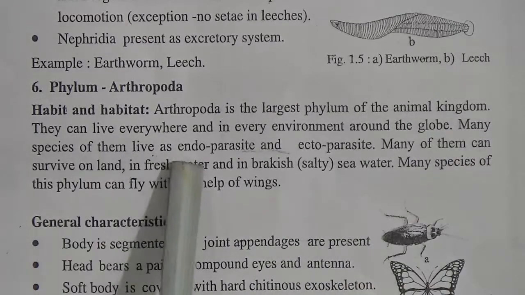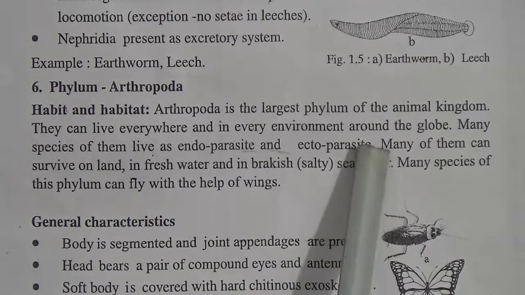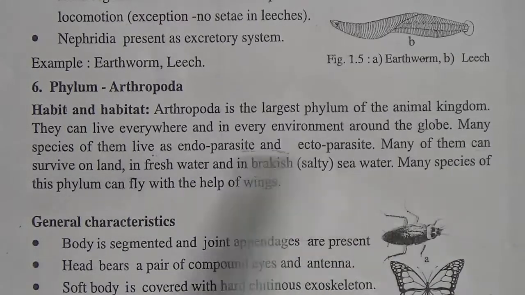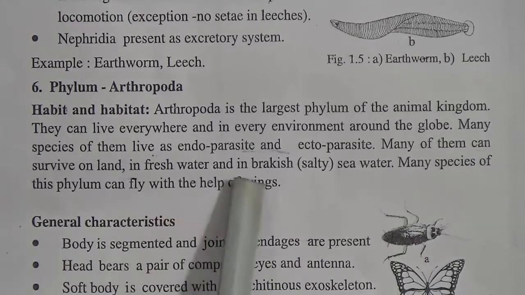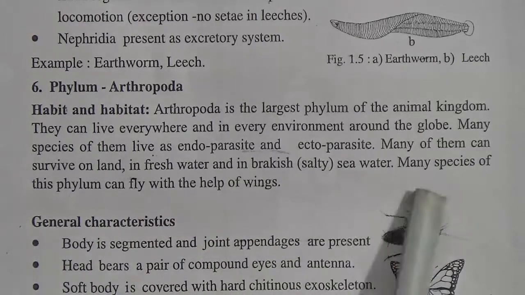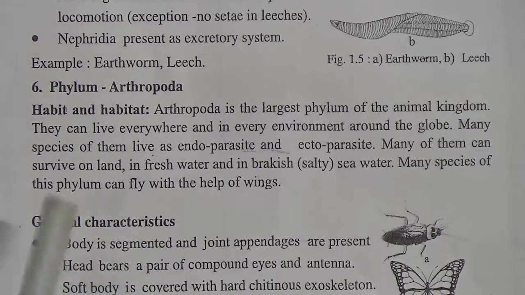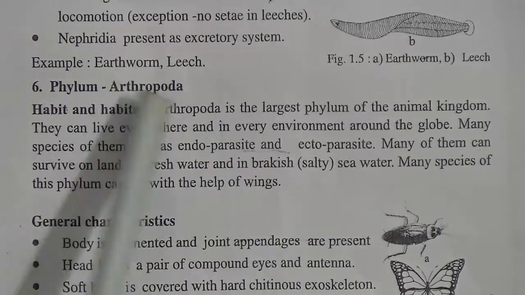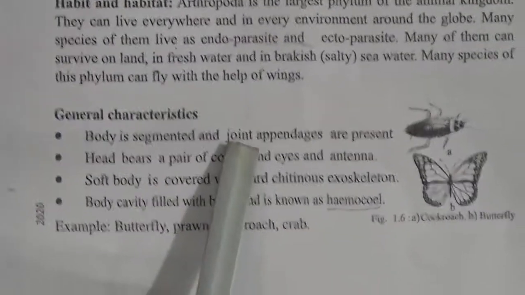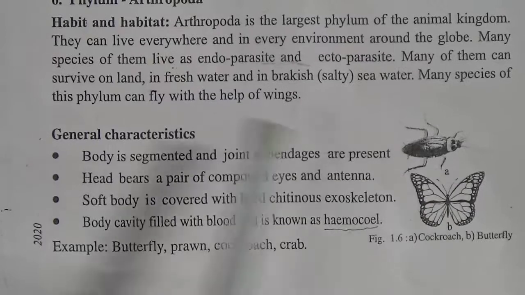Many species of them live as endoparasite and ectoparasite. Many of them can survive on land, in fresh water and in salt seawater. Many species of this phylum can fly with the help of wings. Now come to the general characteristics of Arthropoda. Body is segmented and jointed appendages are present.